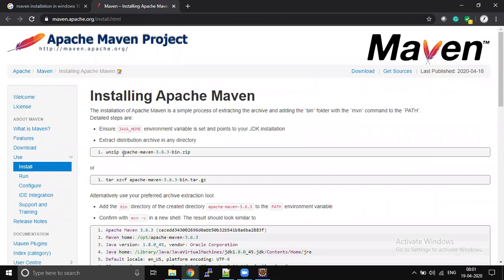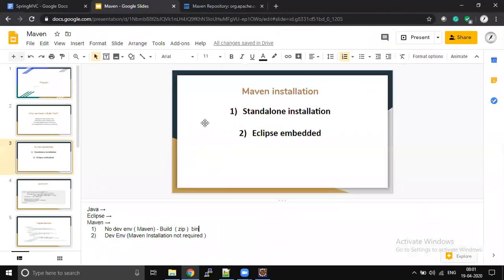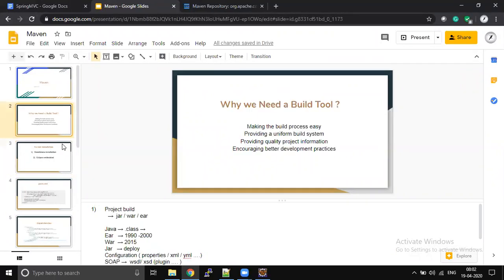They are giving some commands. You click on the download, but this is completely optional. As a developer, you need not install it, because your IDE already has Maven installed by default. You just download this zip file, which will have a bin folder, extract it and start using that Maven directly. That's how we install it, but for a developer it is completely optional.